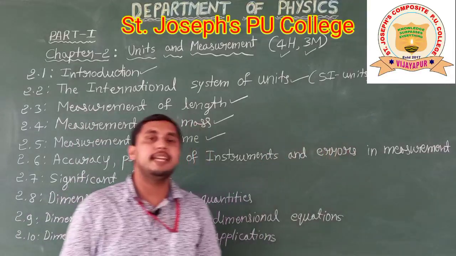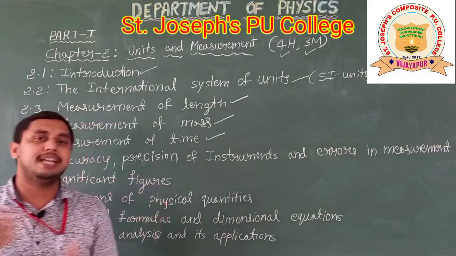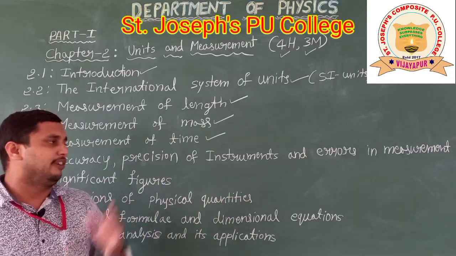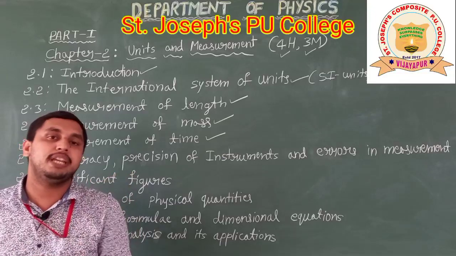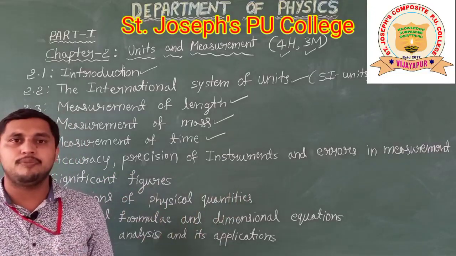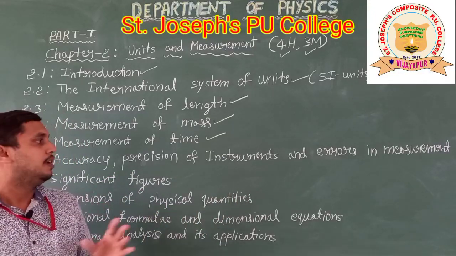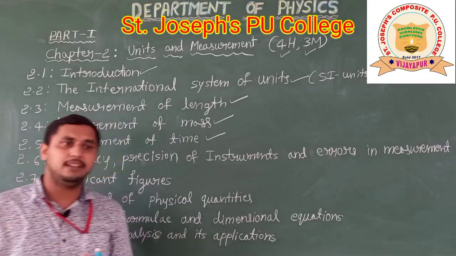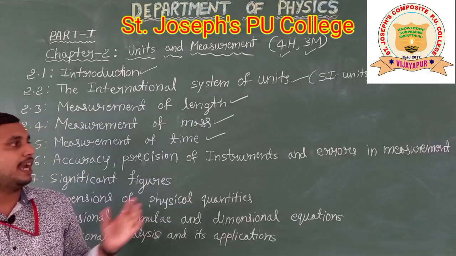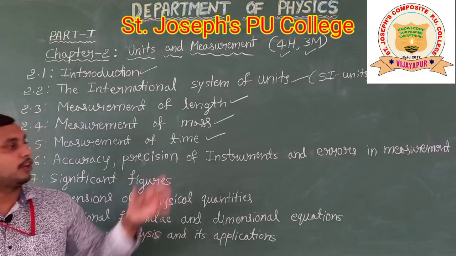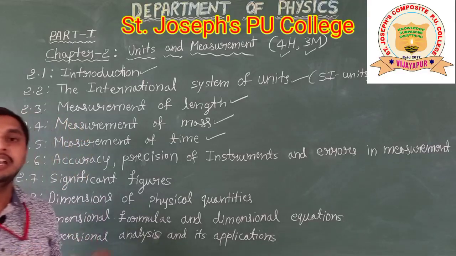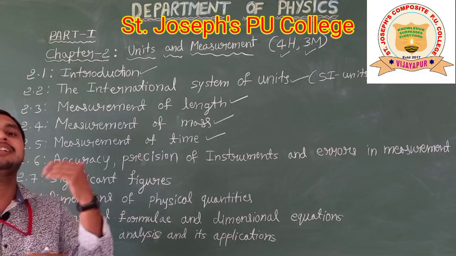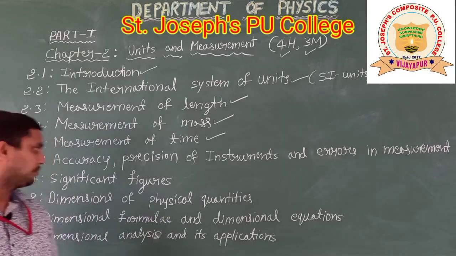And errors in measurements. You all are doing experiments. For example, person A is measuring the length, he will get one value, and person B is measuring the same length, but he will get some different value. So that is errors in measurements. Or also the same length you are measuring 2 or 3 times. So for reducing the errors in measurements, we will see how to reduce the errors based on the number of trials and all.